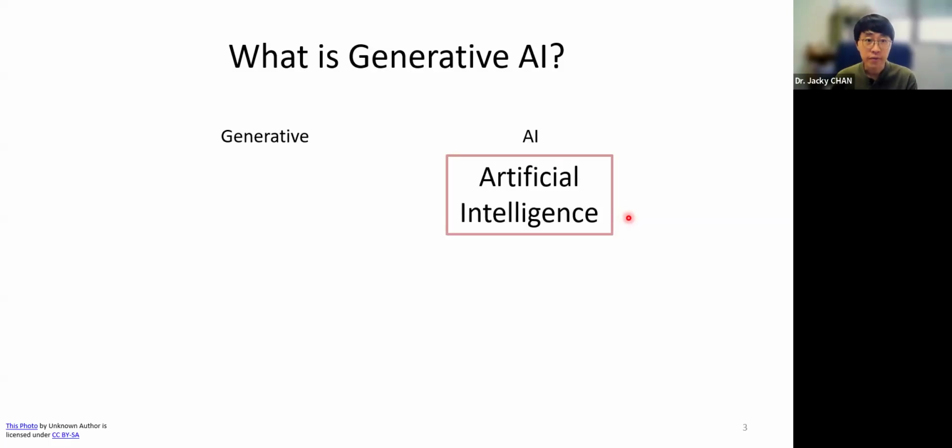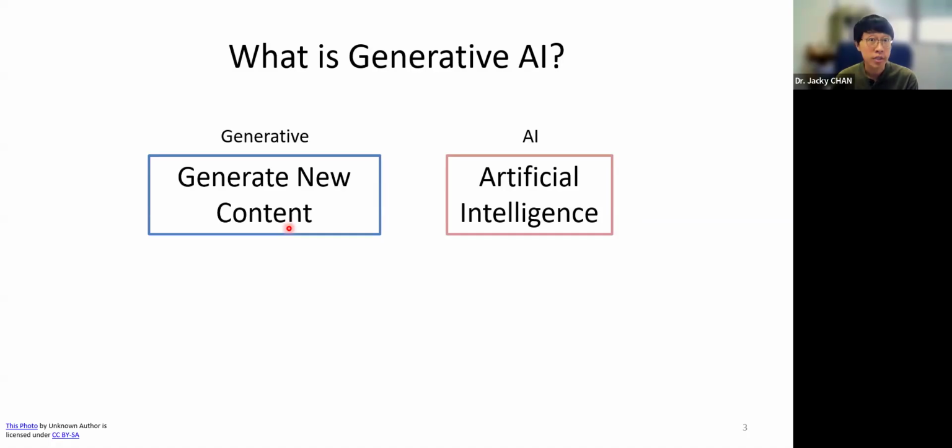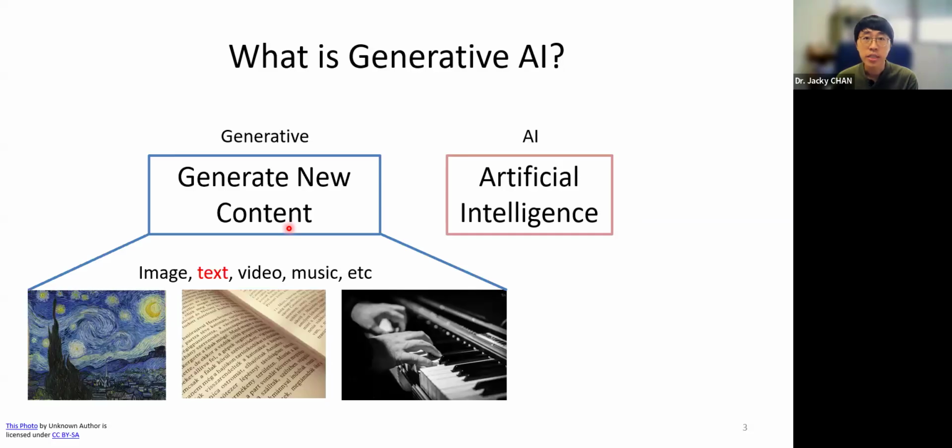And generative means we use the AI to generate some new content. The content can be image, text, video, music. Just like on our HKBU Gen AI platform, we have the chatbot, and also we have some tools with which we can generate images.